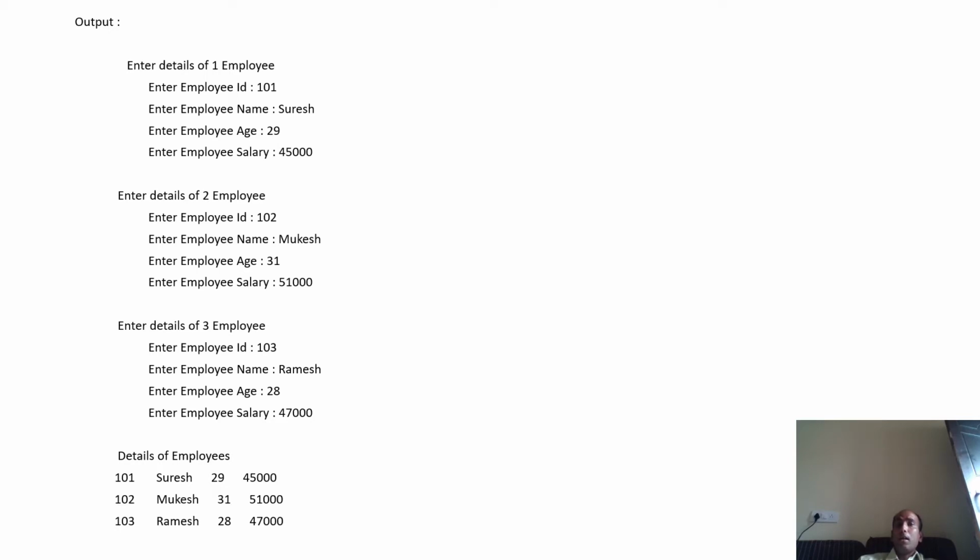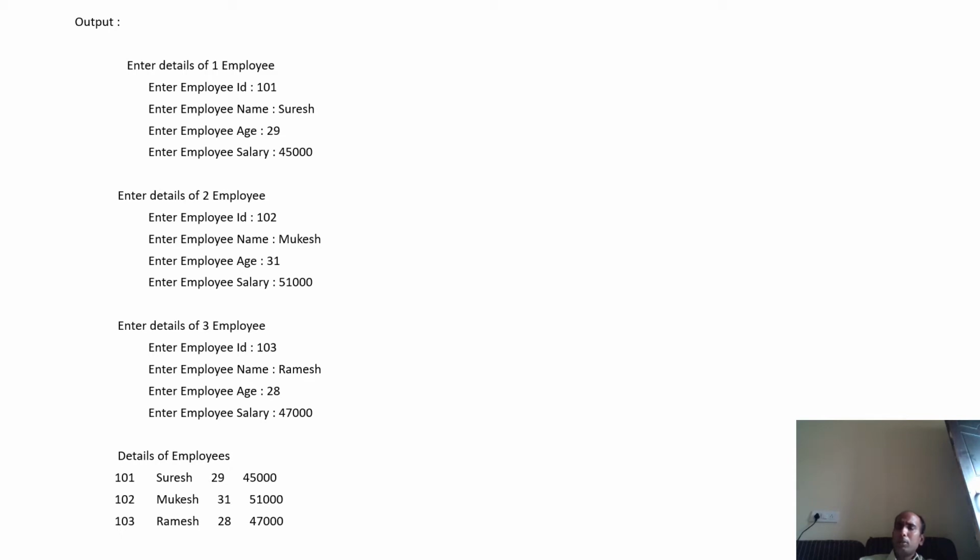First, the message will come: enter detail of first employee. You have entered the details of the employee: ID 101, name Suresh, age 29, and salary 45,000. Then again it will ask: enter detail of second employee, because you have run a loop and called the getdata method, so the second time it will run. You entered ID 102, name Mukesh, age 31, and salary 51,000. Then it again asks: enter detail of third employee. You entered ID 103, name Ramesh, age 28, and salary 47,000. And all the information gets displayed in the format you mentioned in your program.